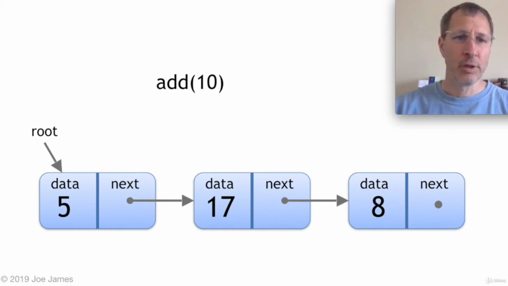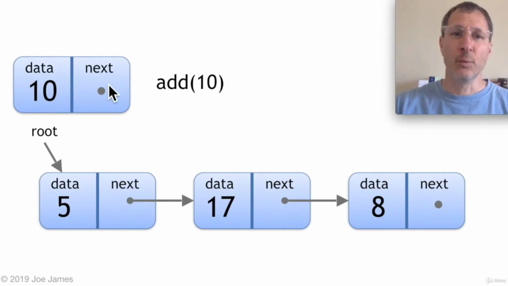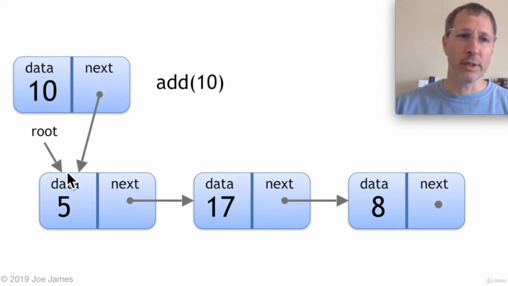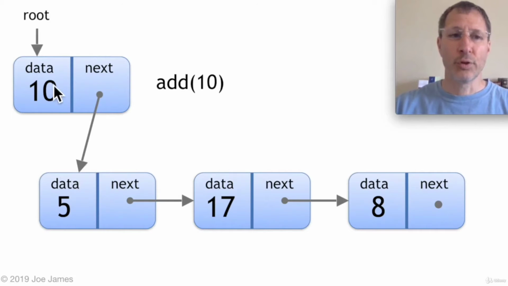Let's look at the add operation. So here's our linked list. We have a pointer to the root. We want to add 10. That's our command. Let's add 10. So we first are going to create a new node with that data 10 in it. We don't have anything in the next pointer yet, but what we're going to do is point the next pointer to where the root is currently pointing. So the root currently points at this 5 node. We're going to put our next pointer for this new node pointing at that node. And then we change our root to the 10. So we effectively inserted this new 10 node at the very beginning of the linked list. That's how we're going to do the insert operation.